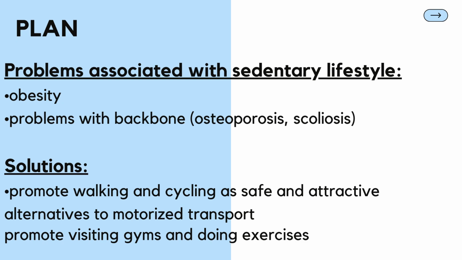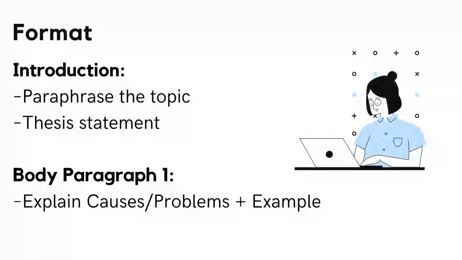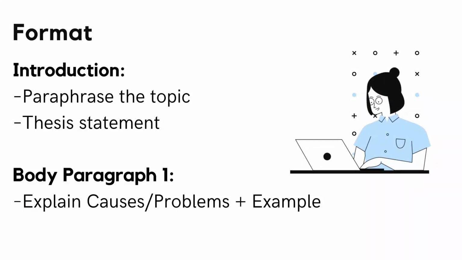The second step is to learn the format. The first thing in the essay is the introduction. In the introduction, you first paraphrase the topic, which means you write the topic in your own words. Then you write the thesis statement. Thesis statement means the purpose of your essay, or the sentence which tells the examiner what your essay is about. After writing the thesis statement, you leave one line and then you start writing the body paragraph.